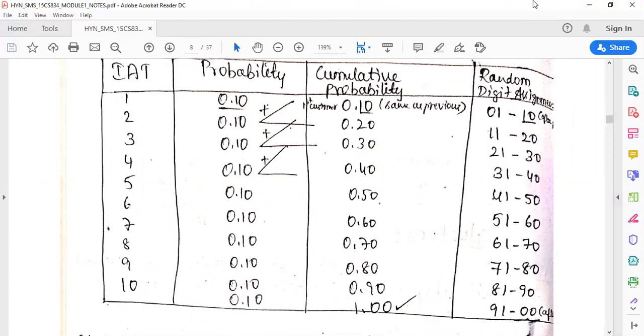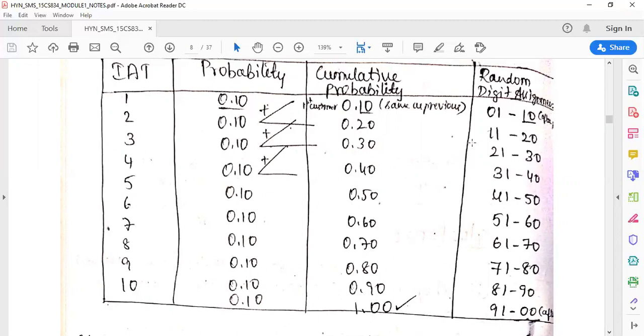Keep on adding the previous value with the current value. So the first value is 0.1, then 0.1 plus 0.1 gives 0.20, 0.2 plus 0.1 gives 0.3, 0.3 plus 0.1 gives 0.4. The same way, if I keep on adding, finally I have to get 1 as my cumulative probability.